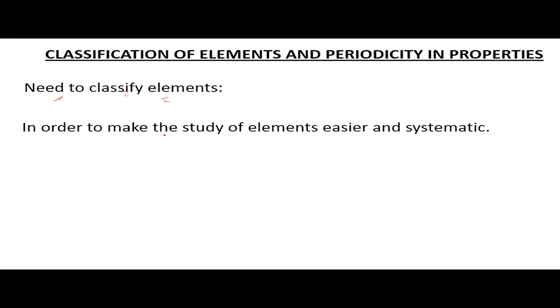In this chapter, first we will discuss why we need to classify the elements. In order to make the study of elements easier and systematic, we need to classify them.